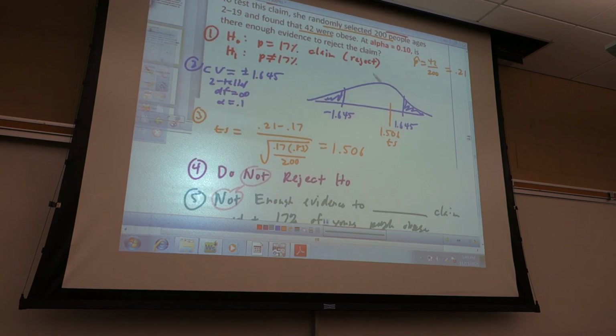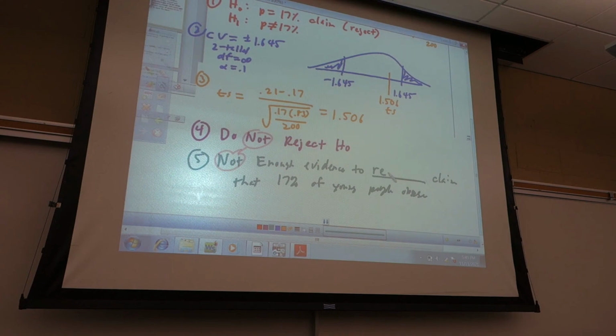Okay, so what was my claim? My claim was equals, so I'm going to use the word reject. My claim was H naught. Not enough evidence to reject the claim. In other words, the claim might be true. I don't have enough evidence to reject it. It might not be true, but I can't reject it. There's not enough evidence to say no. Good? All right.